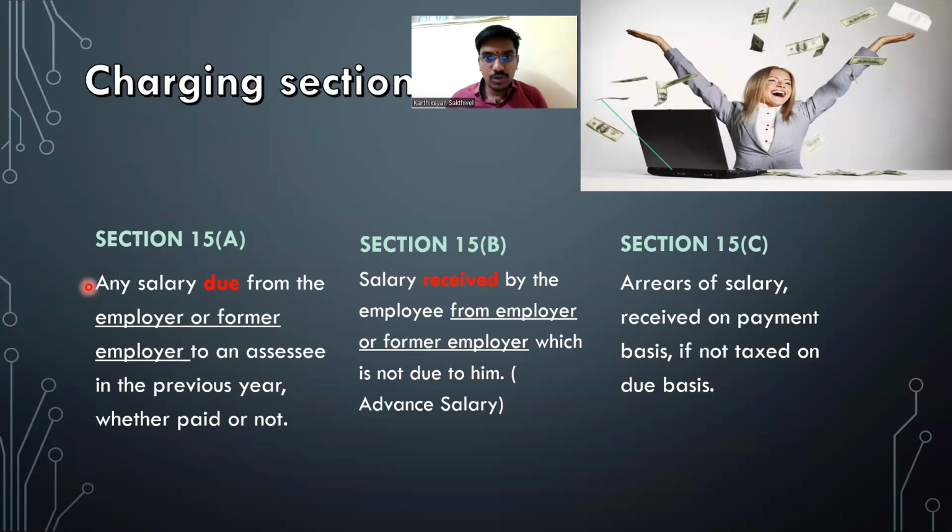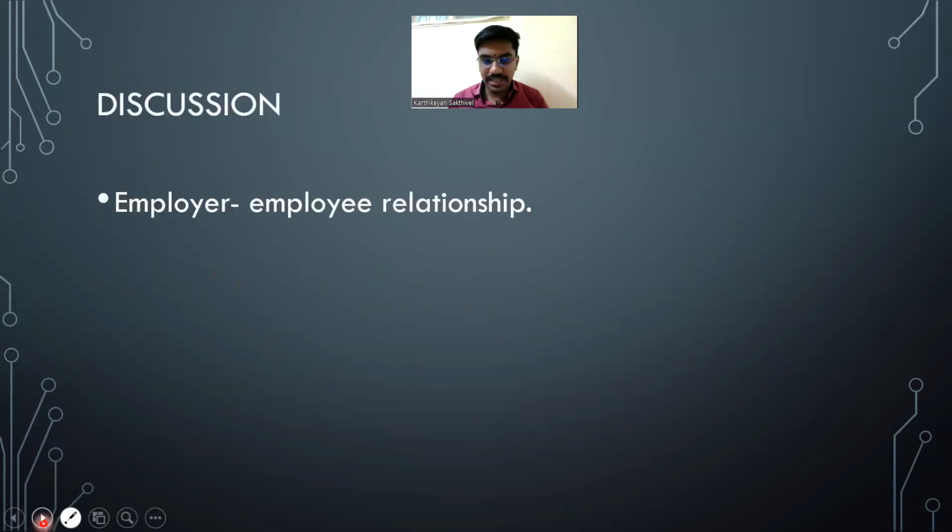Maybe let's not get into whether there is an employer relationship, because there could be some arguments that I am giving you a loan just because you are my employee. There could be a stand like that. So very simply, that is not salary for it to be taxed under 15A, B or C. For something to be taxed under 15A, B or C, first it should be salary. It should be from my employer or previous employer. Twin conditions to be satisfied. First, it should be salary. That amount I should have received either from my employer or my previous employer. If either of these conditions is not satisfied, it cannot be taxed under 15A, B or C. Clear? Shall we go to the next slide?